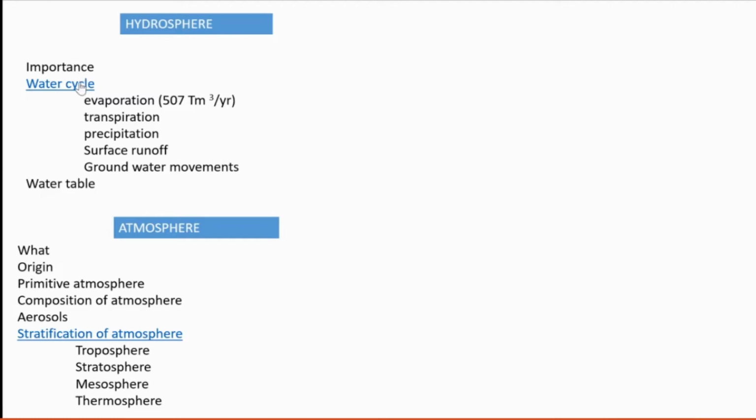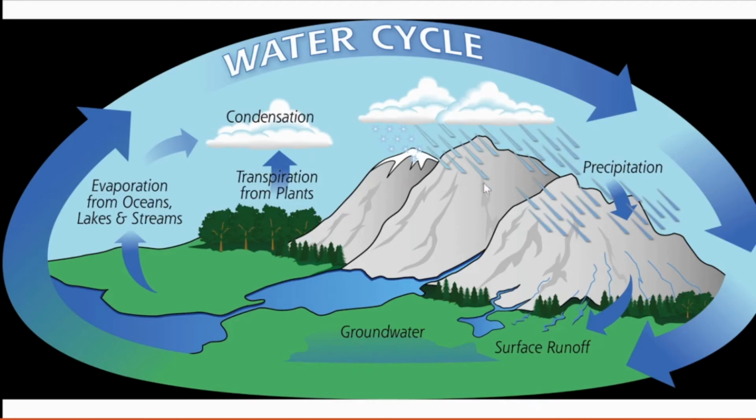Then water cycle. What is water cycle? This is a water cycle. How the water in the biosphere is cycling. The key process playing a major role in that water cycle is evaporation. Evaporation, we know, from the oceans, lakes, streams, water is heated up and evaporating and reaches the atmosphere.